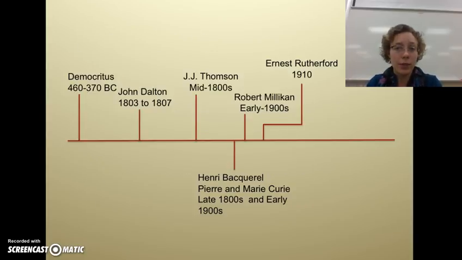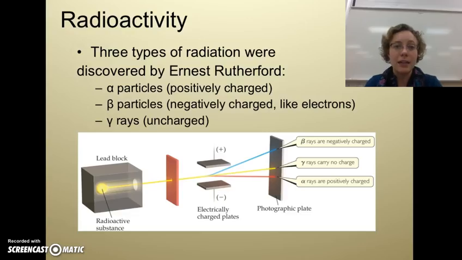So Ernest Rutherford also came in here with radioactivity in 1910. He found the alpha particle, which was positively charged and really, really heavy. He also found the beta particle, which was negatively charged, similar to an electron, fairly light, and then a gamma ray. So these are the Greek letters for alpha, beta, and gamma. Gamma rays are not actually a particle. It's more of a wave that carries a lot of energy.